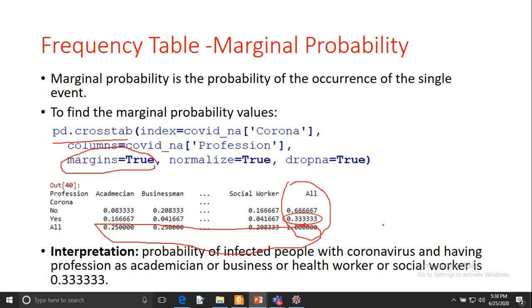If you look at the probability, I want to see the probability of infected people with coronavirus and having the profession as academician, either academician or business or health worker or social worker, is 0.33. So you can see either of academician, businessman, health worker or social worker, the person is having the infection and the probability is 0.3.